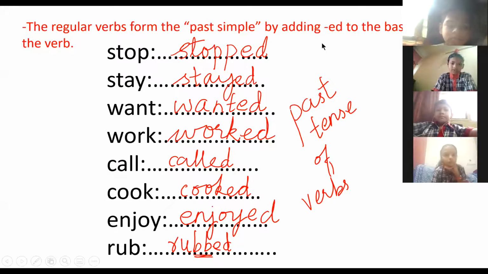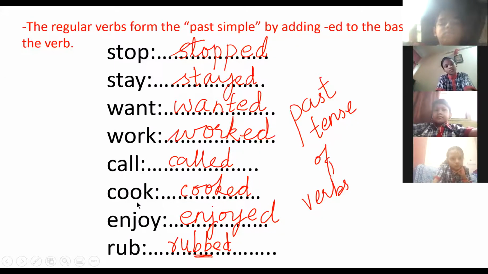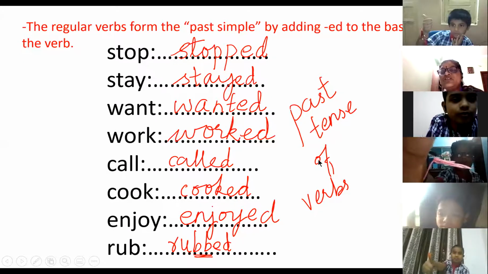Okay, stop, stopped, stay, stayed, want, wanted, work, worked, call, called, cook, cooked, enjoy, enjoyed, rub and rubbed. These are called the past tense. So children, if you understand this, then you can go for the next. All of you understood? Put your thumbs up if you understood.